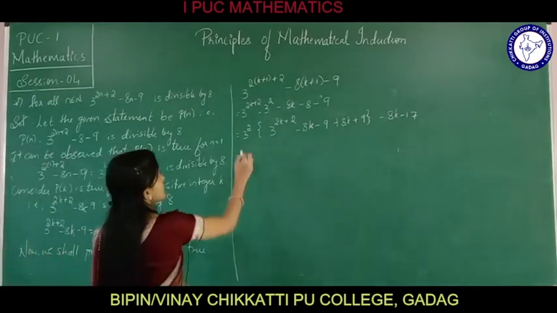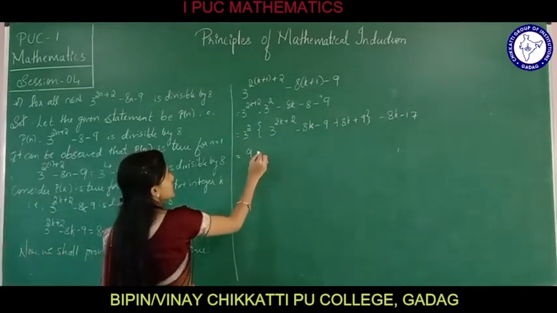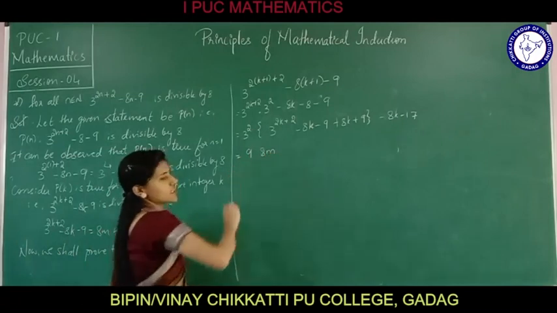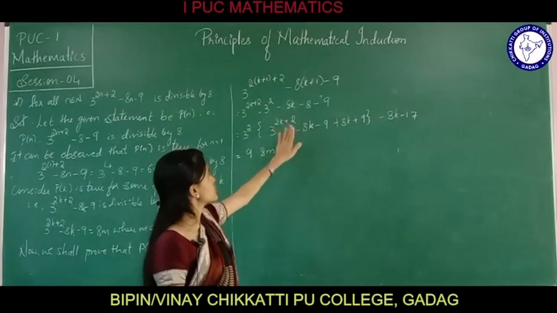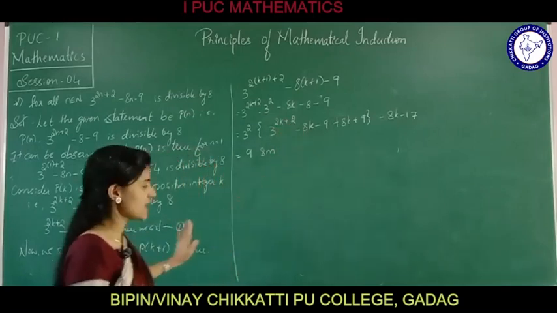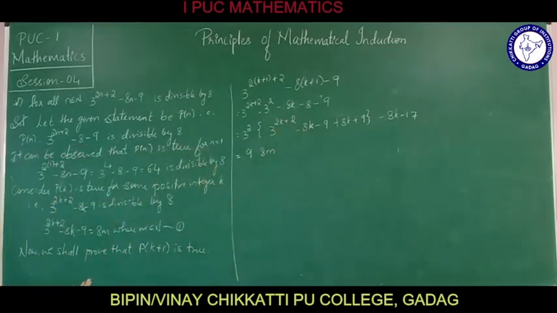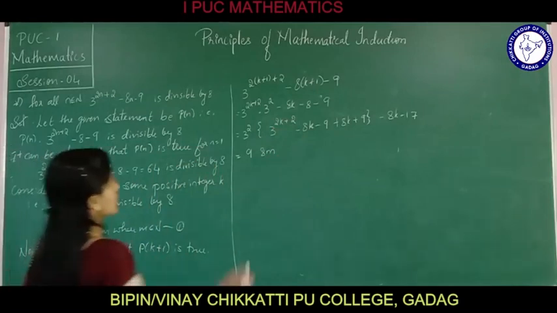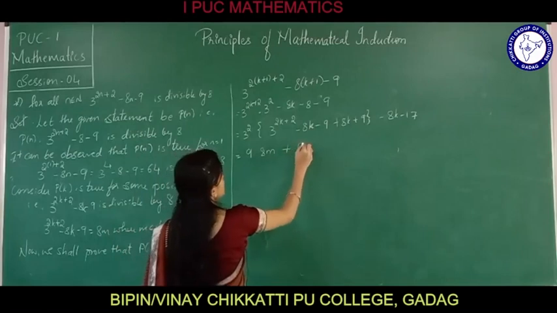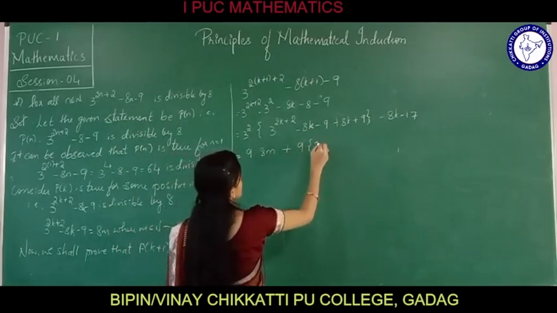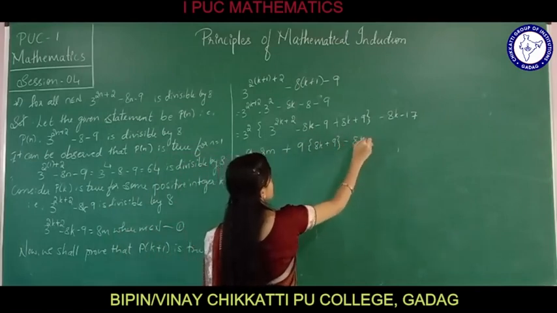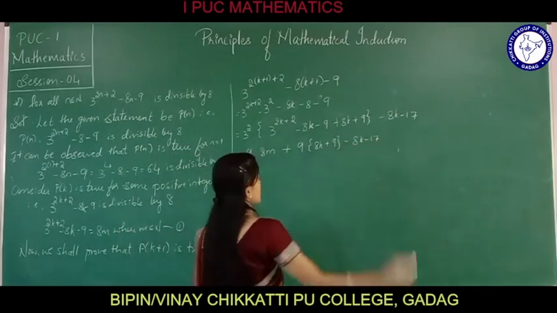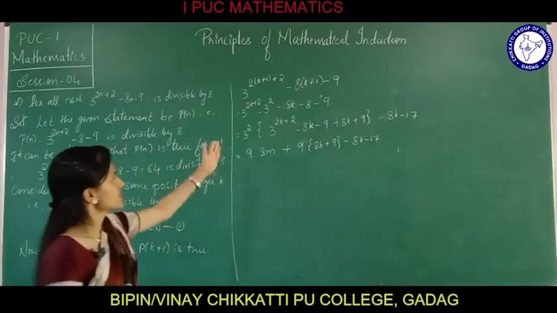See, 3 square is 9 into 8m. What I have done is, in place of 3 raised to 2k plus 2 minus 8k minus 9, I have replaced it with 8m, plus 9 into 8k plus 9, minus 8k minus 17. That is, 3 square is 9.